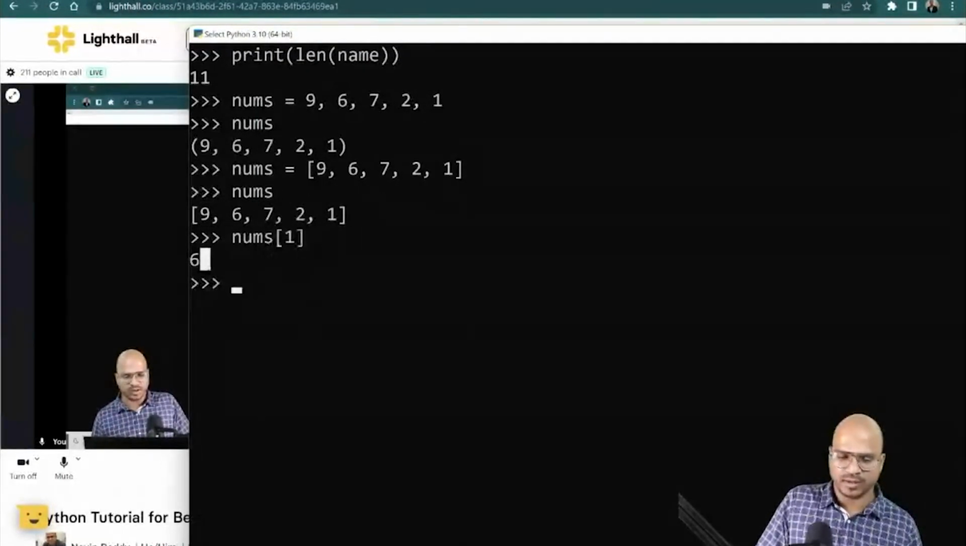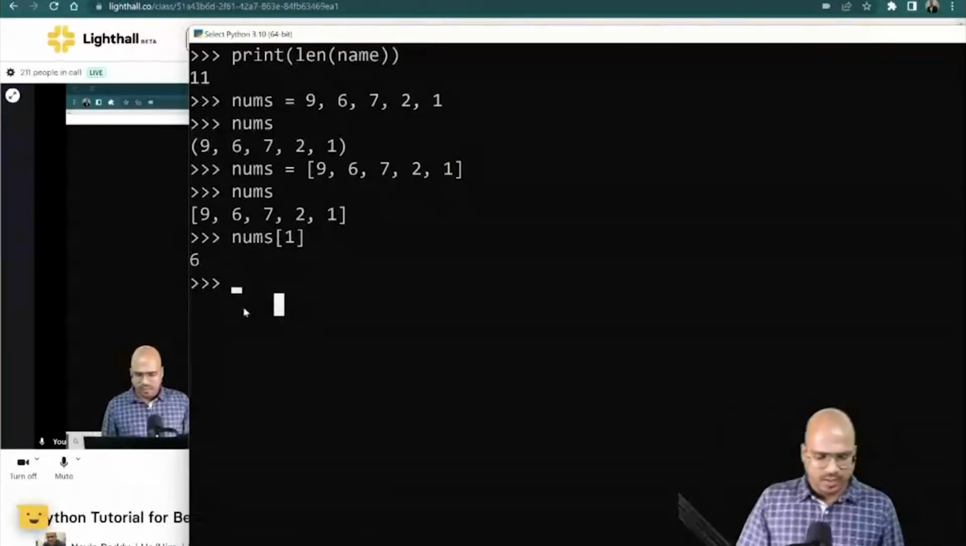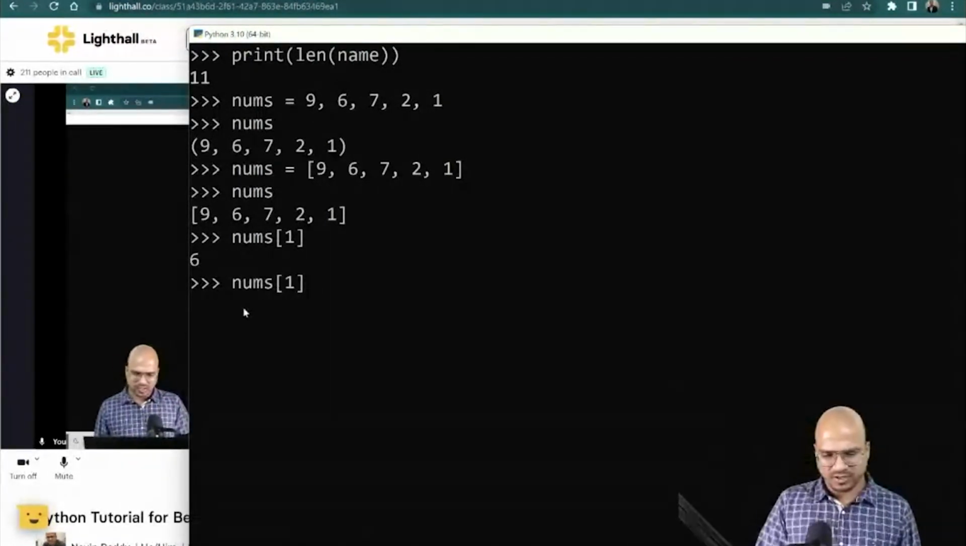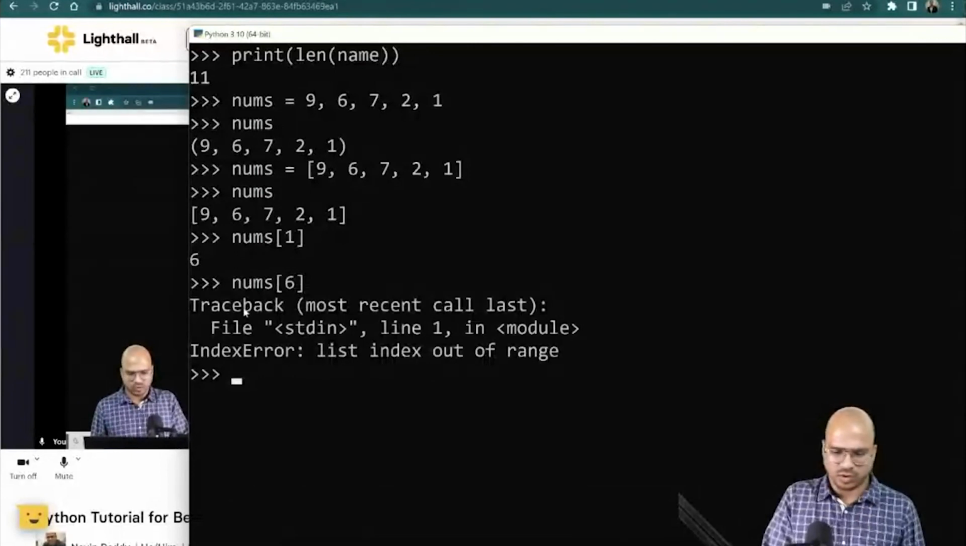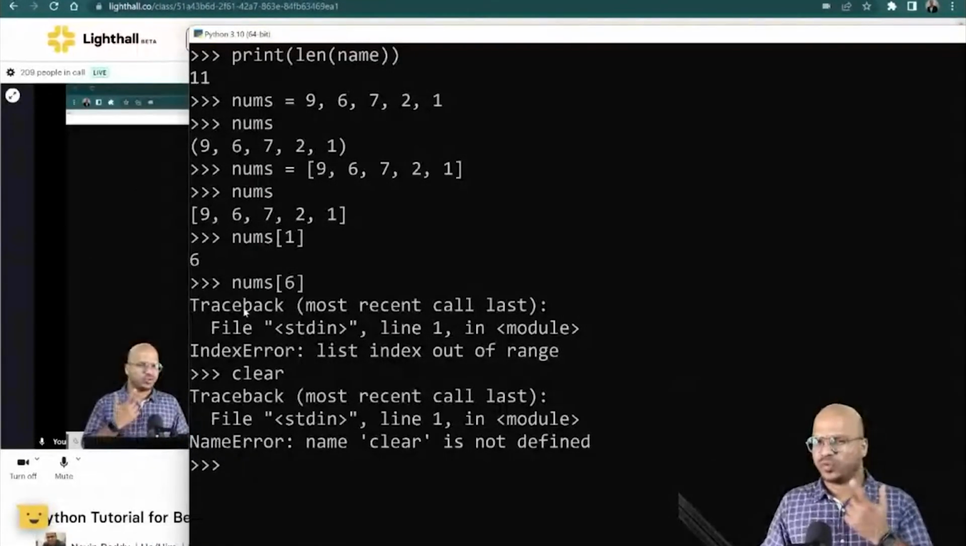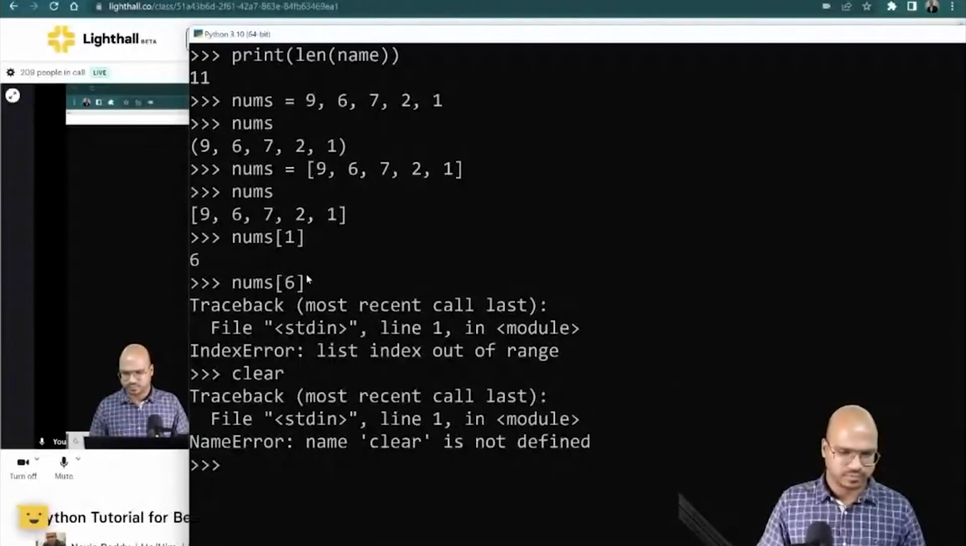And when you say nums of 1, you got 6. Okay, what next? Can I use a different value? How about 6? And you got an error because it is out of range, right? Cool. Okay, clear is not working. We'll try to find a solution for that.